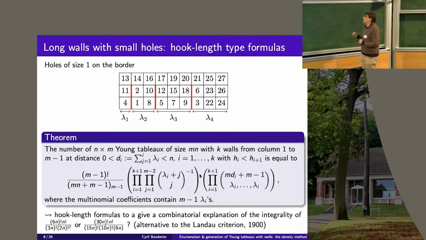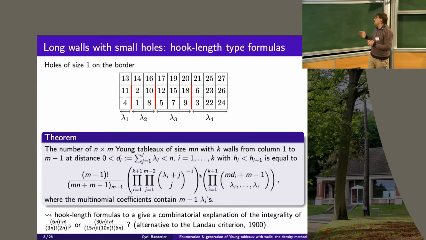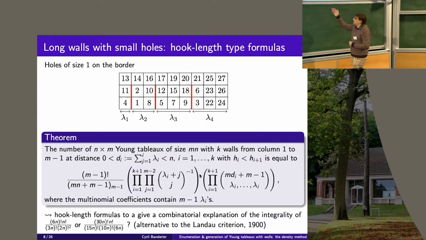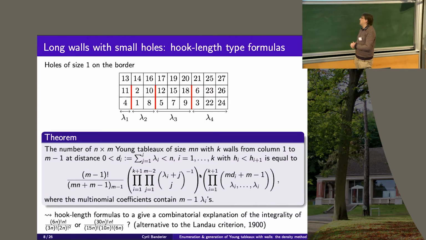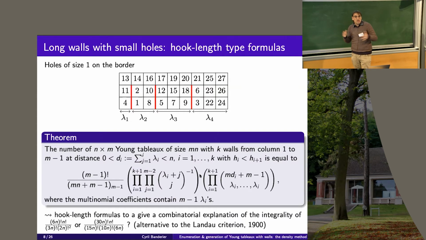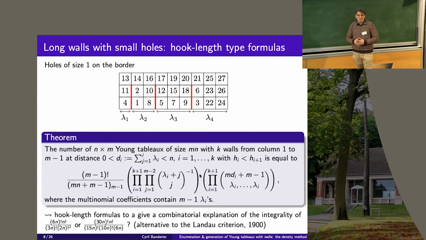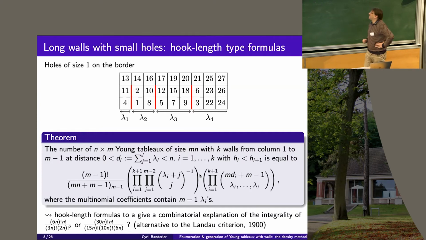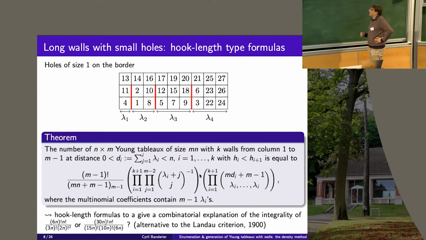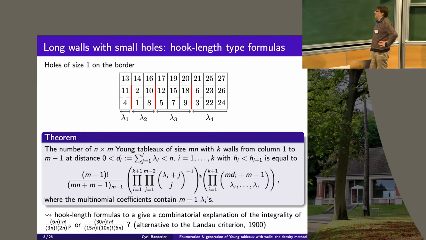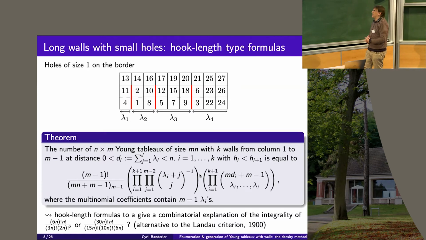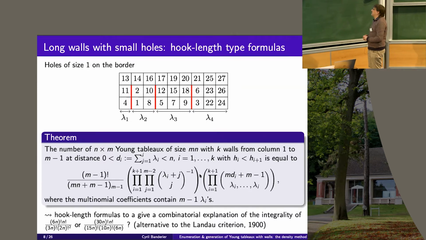I tried, I did not succeed yet, but perhaps it could be one explanation for the integrality of these quantities. As far as I know, it is still an open problem to have a nice combinatorial explanation of why these are integers.